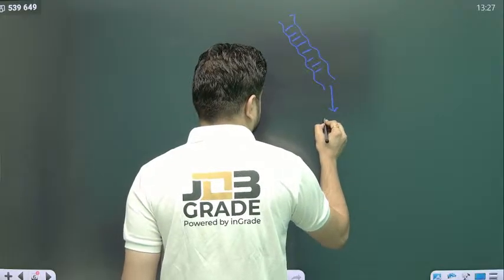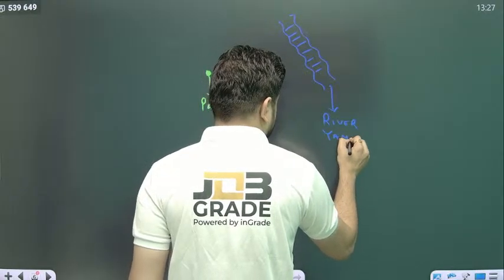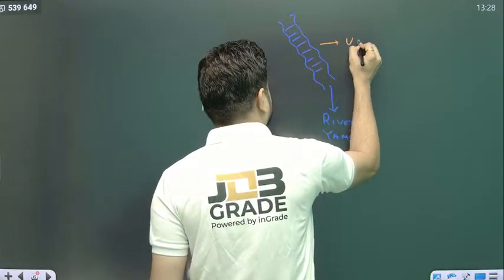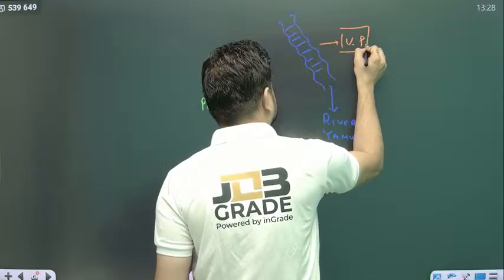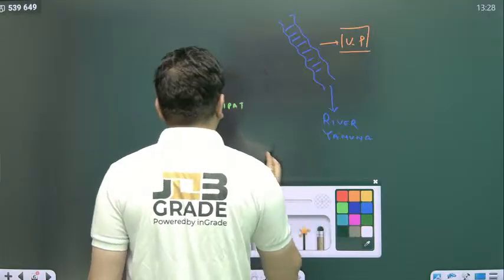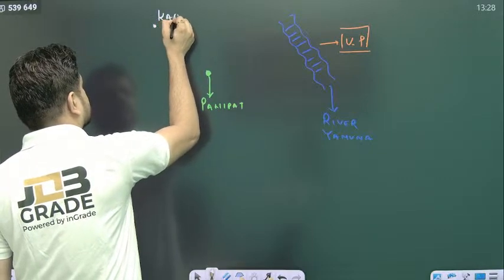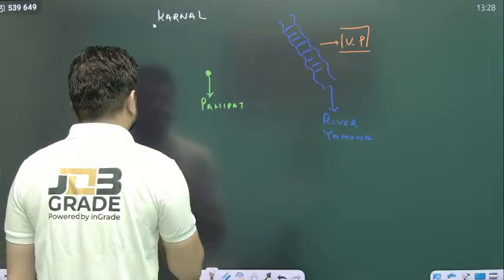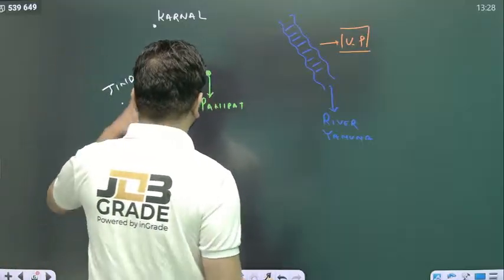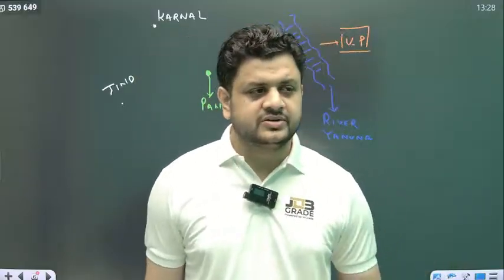river Yamuna. Here you will see Uttar Pradesh, right? Here you will see UP. Now Panipat is very nearby Karnal. Here is Karnal. Here you will find Jind, right? And nearby these areas, in this proximity, you will find Delhi. And Delhi used to be the seat of kings.